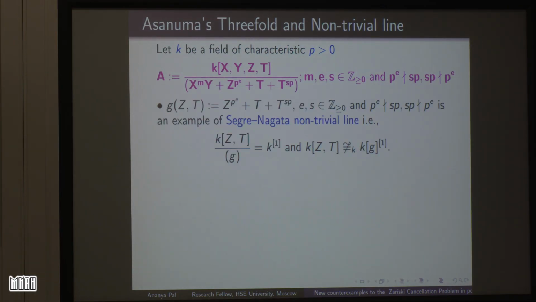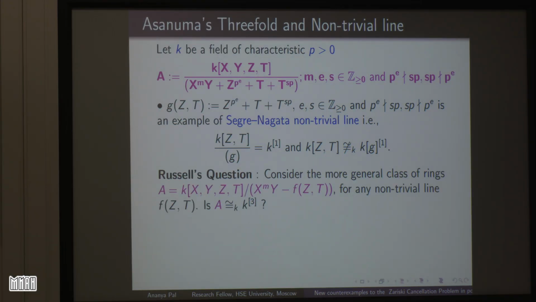So next, this is Asanuma's threefold, we all know this, but here a certain thing was noticed, that this g(Z,T), I have written it down again, is actually an example of something called a Segre-Nagata non-trivial line, a much bigger class. And what do I mean by non-trivial line? I mean that it is a line, that is k[Z,T]/(g) is k^[1], but g is not a coordinate here.